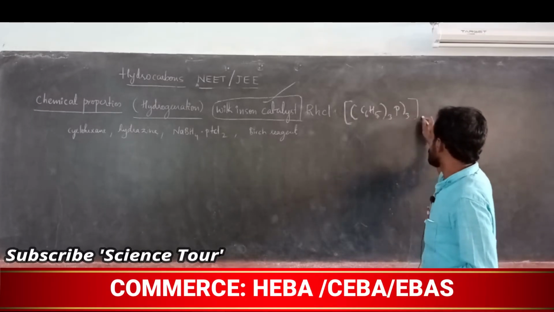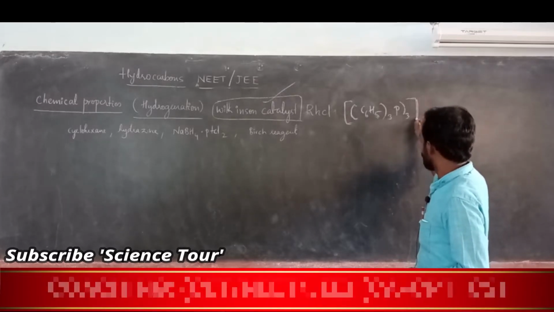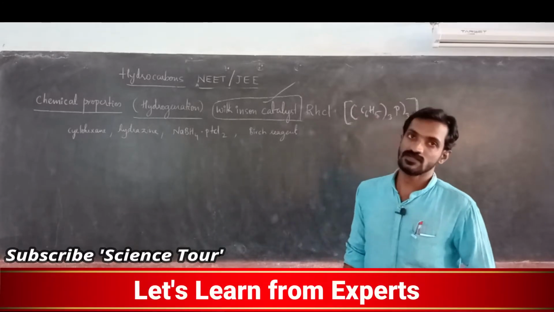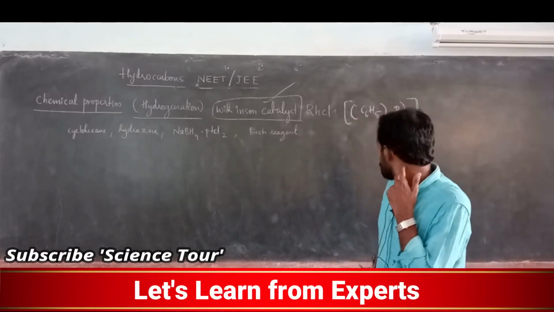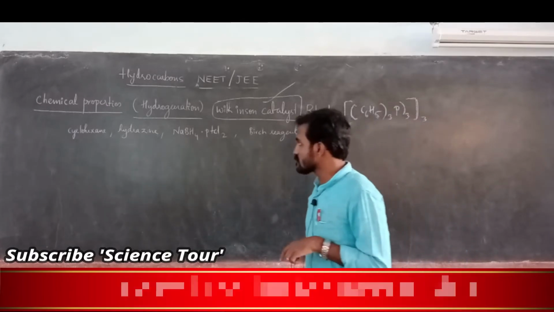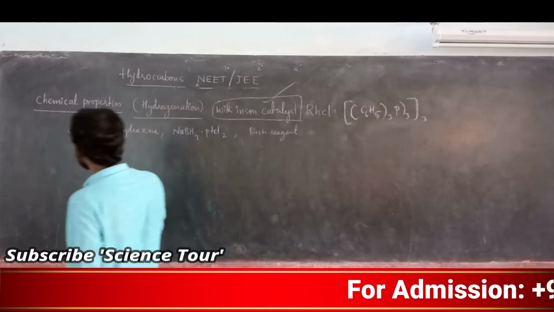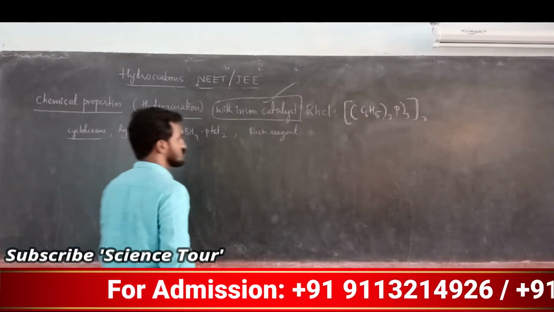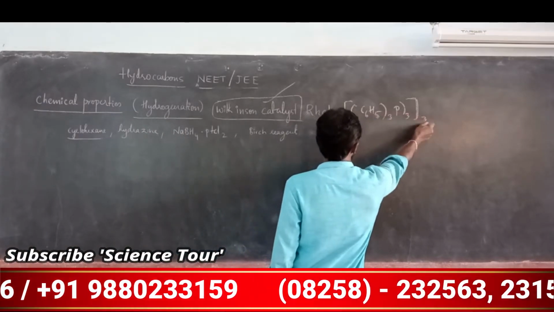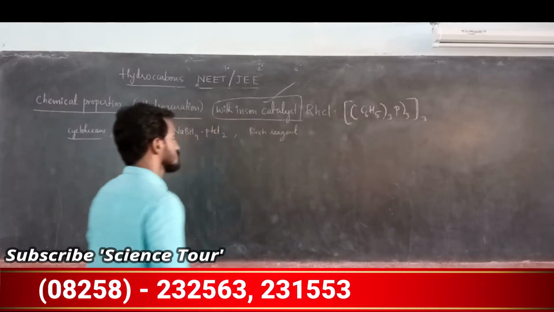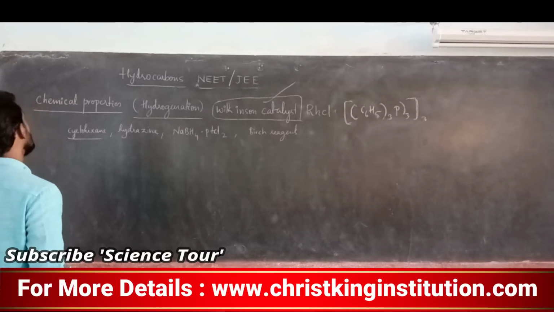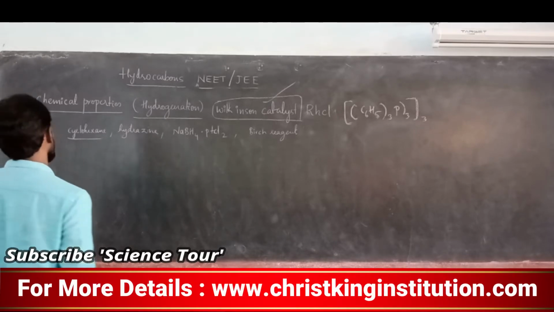Triphenylphosphine rhodium chloride is called Wilkinson catalyst. Or you can use one more reagent, cyclohexane. Remember this catalyst: RhCl, (C6H5)3P thrice, and bracket thrice. Understood? It is called Wilkinson catalyst. It is the best agent used for hydrogenation. Cyclohexane is also used.